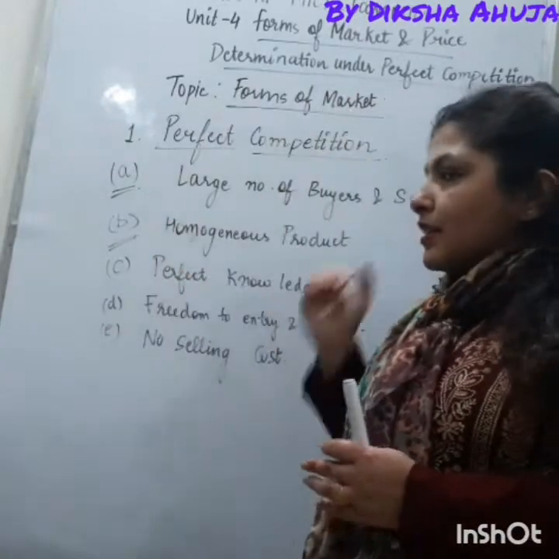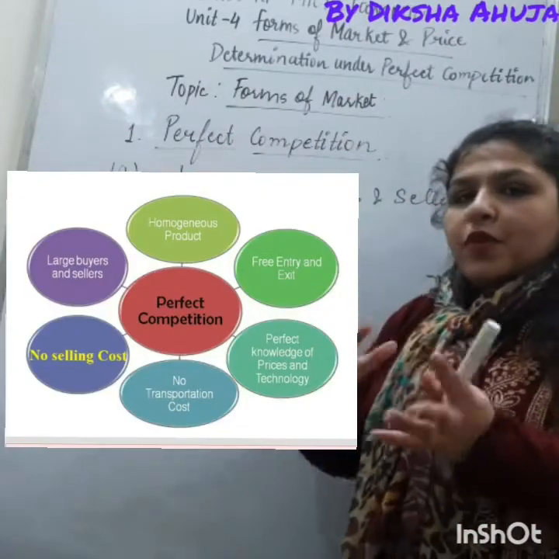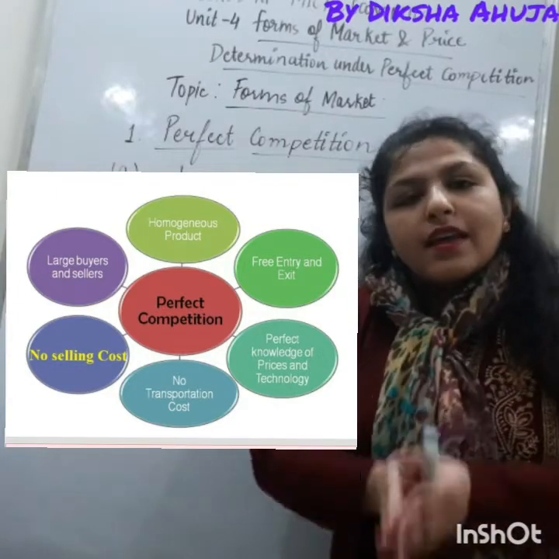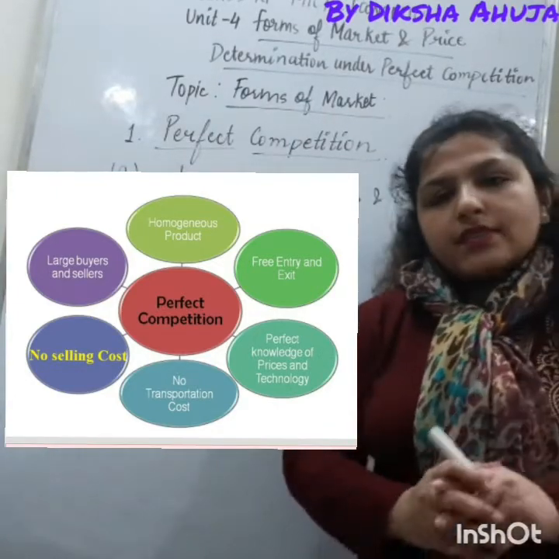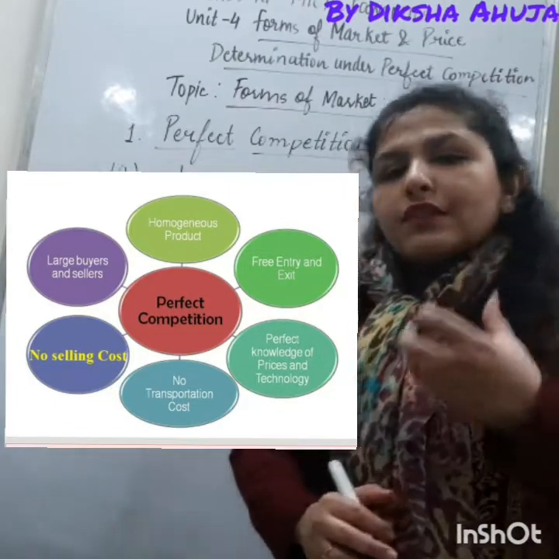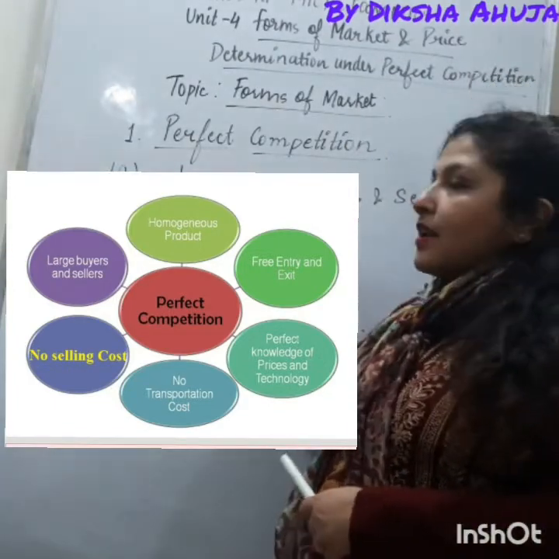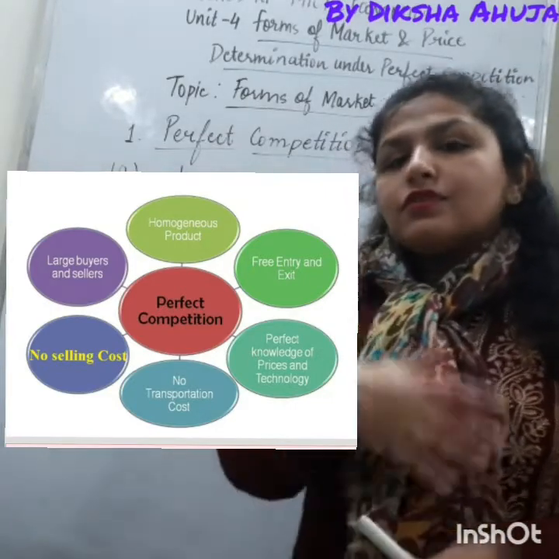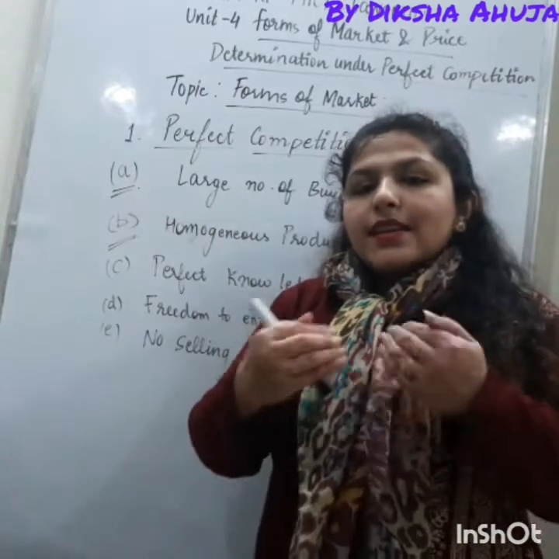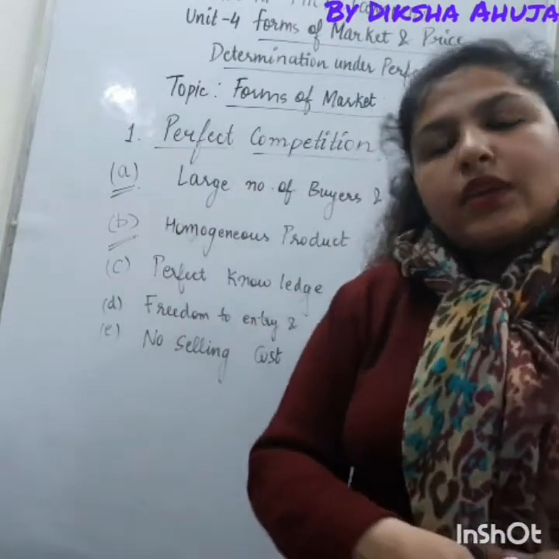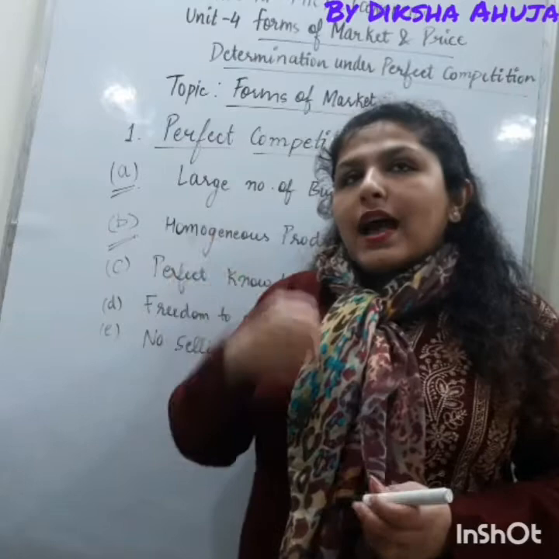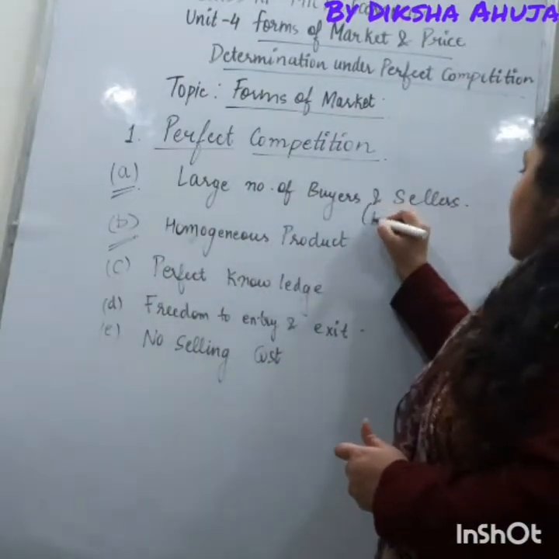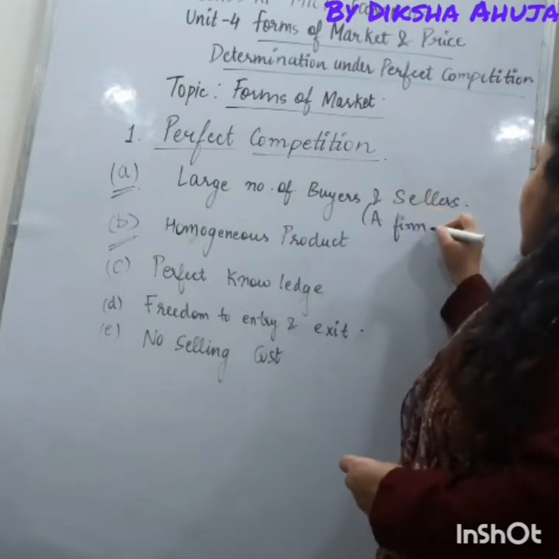These are the features of perfect competition: large number of buyers and sellers, homogeneous product, perfect knowledge, freedom of entry and exit, and no selling cost. Let's understand the implication of each feature one by one. Firstly, there are a large number of buyers and sellers, meaning a single buyer and a single seller do not influence the market price. One seller and one buyer do not have a major role in the market. So the firm and the buyer are price takers. A firm is a price taker.